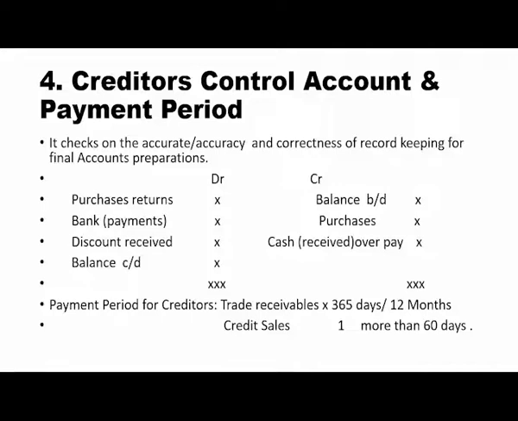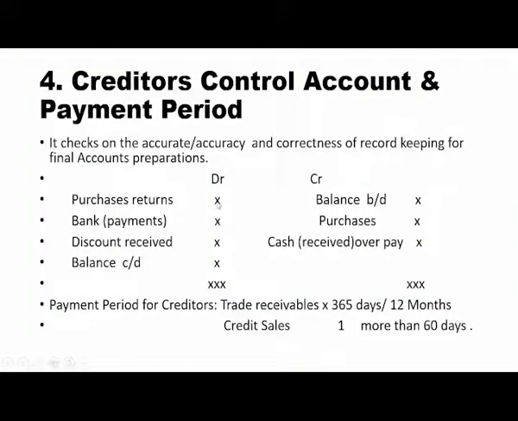We want to find out the payment made to creditors by the end of the period. And now you must know what accounts are recorded here on the debit side and what accounts are recorded on the credit side.